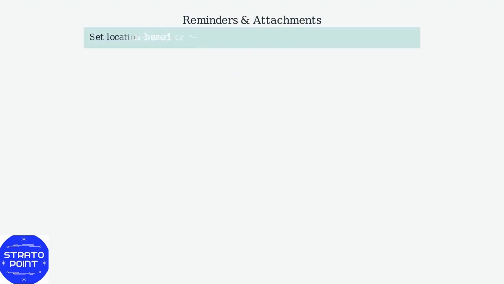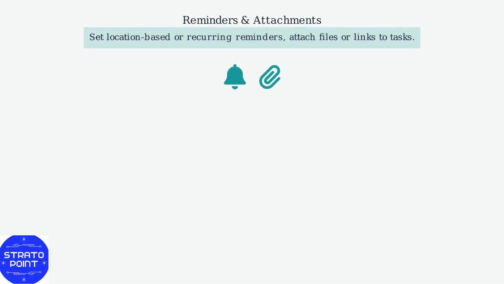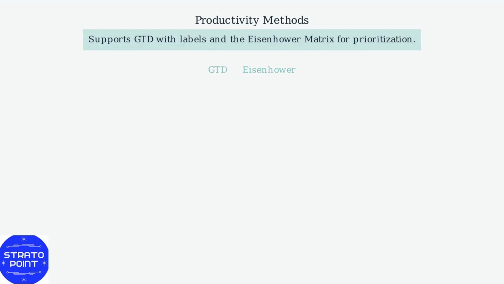Set reminders, location-based or recurring, and attach files or links to tasks. Automate workflows using Zapier. Todoist also supports productivity methods like GTD with labels and the Eisenhower matrix for prioritization. These AI integrations help to automate and suggest improvements to your organization of tasks and projects.